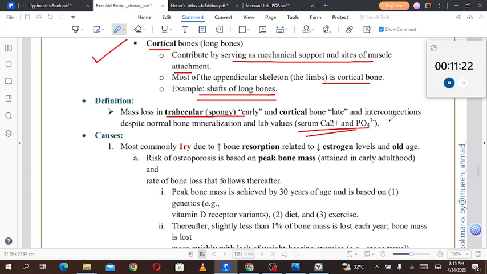Although the serum calcium and phosphate levels are normal, it is the bony mass that is being lost, firstly from the trabecular and then the cortical bone. The mineralization is intact, or normal. The problem is the loss of mass.